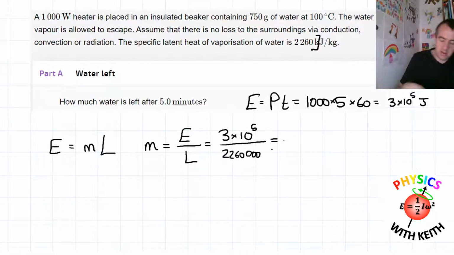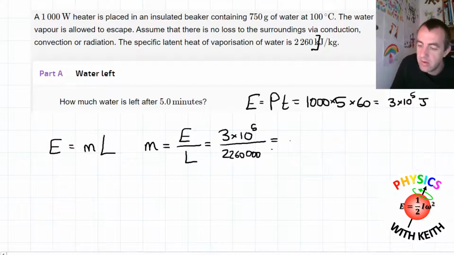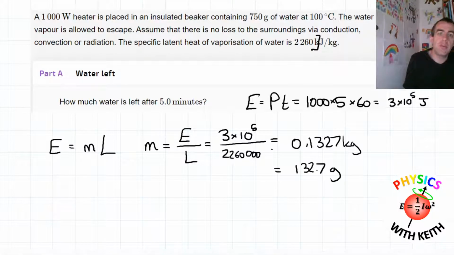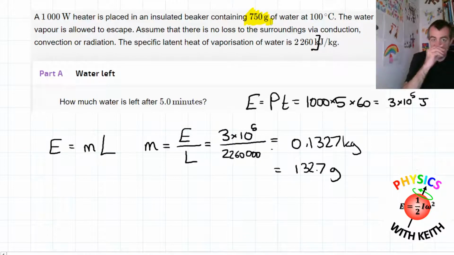Not very much mass either, but that's not the answer. So the mass that's evaporated is going to be 0.1327, I'll write it to 4 significant figures, kilograms. Okay, so that's going to be 132.7 grams. And why have I put it in grams? Because we've got 750 grams of that water initially, and the question is how much water is left after 5 minutes. So that's when we're going to do 750 minus